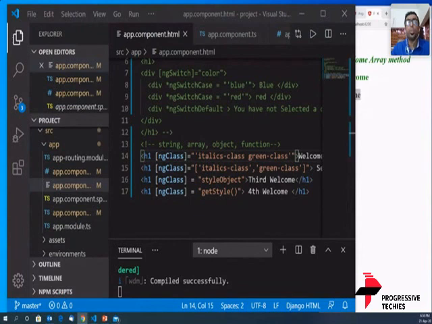So now the topic that we have covered is ngClass. So ngClass is a simple way of us applying a class to a part of a text.